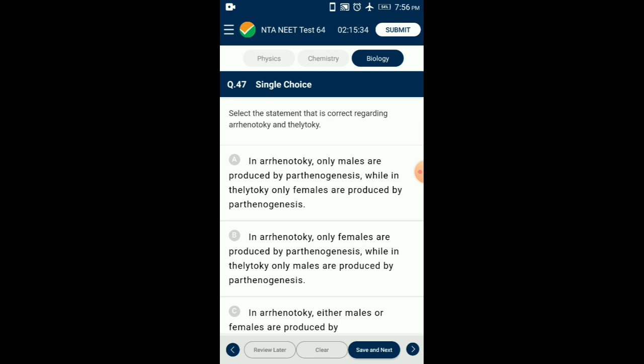In arrhenotoky, only males are produced by parthenogenesis. Example, male honeybee. It is commonly called as drone. So the answer for this question is option A. In arrhenotoky, only males are produced by parthenogenesis, while in thelytoky, only females are produced by parthenogenesis.